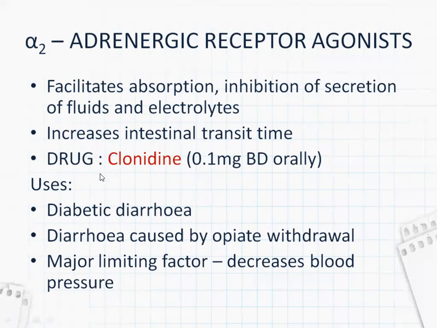The drug which is used as an antidiarrheal is clonidine, which is given as 0.1 milligram twice a day orally. It is used in diabetic diarrhea or any diarrhea caused by opiate withdrawal. But the major limiting factor of this drug is that it decreases the blood pressure. So it is very rarely used as an antidiarrheal.